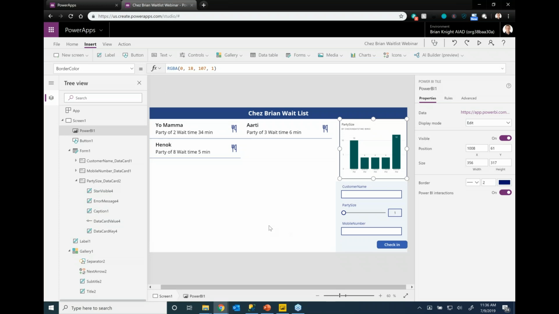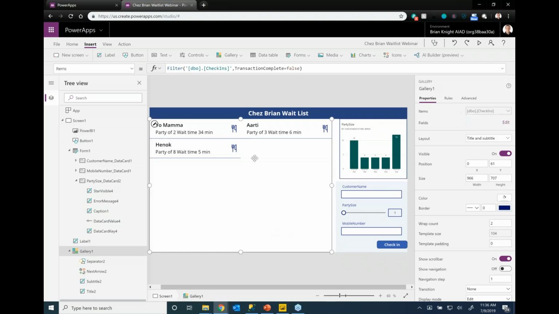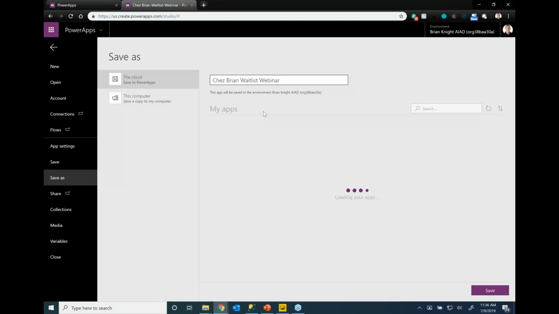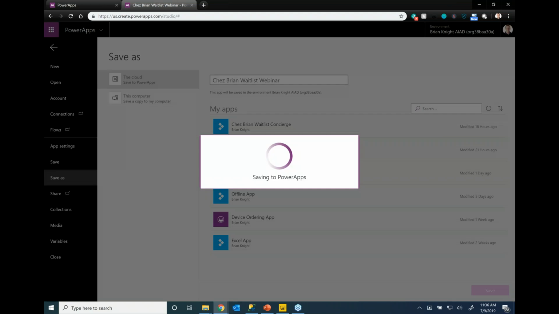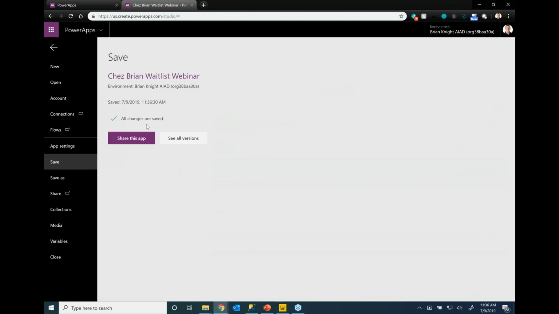All right, so good enough now. We can keep going deeper into this, but let's go ahead and save this, and let's jump into making our app a little bit better again. Let me save and publish this. So I went over to File and Save, and my next step after I save this is to publish this. The minute I publish this, it is then going to be available.